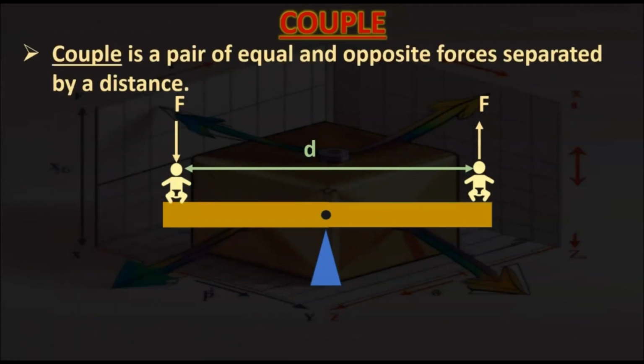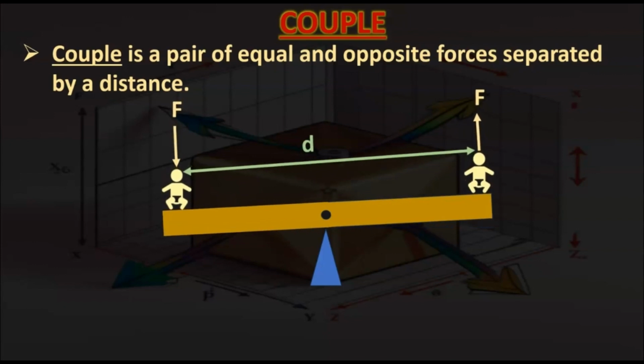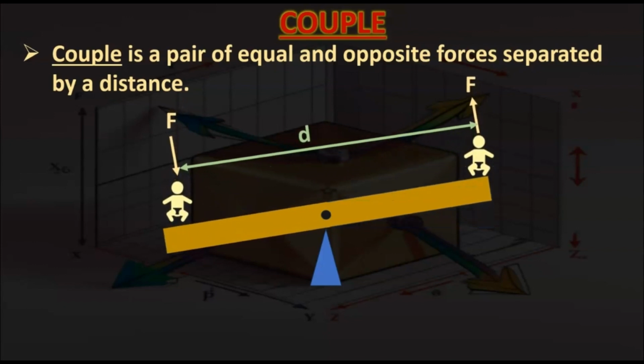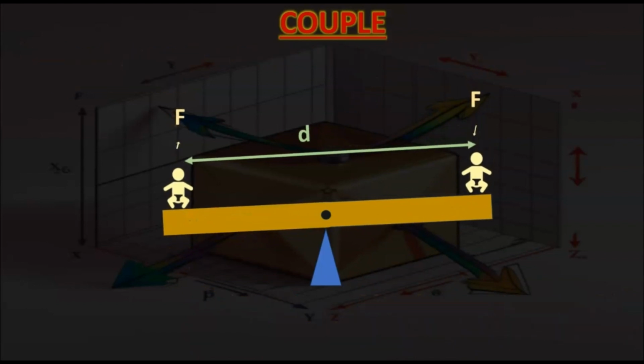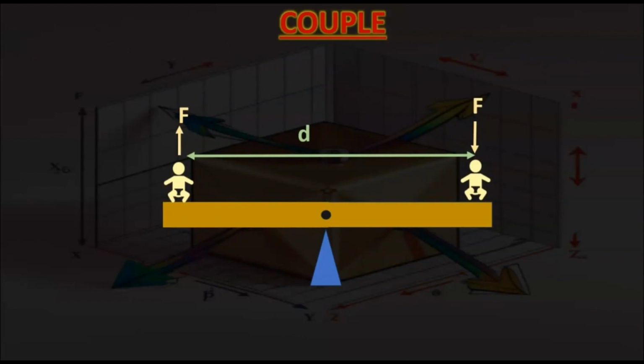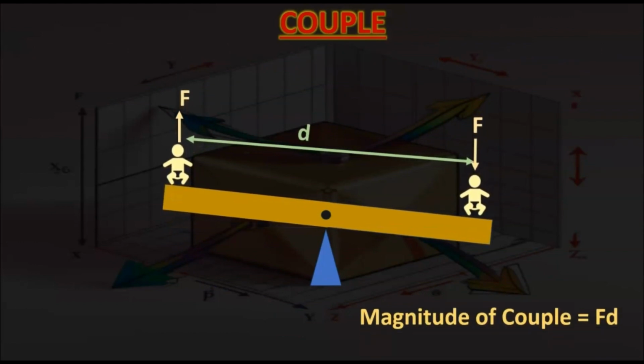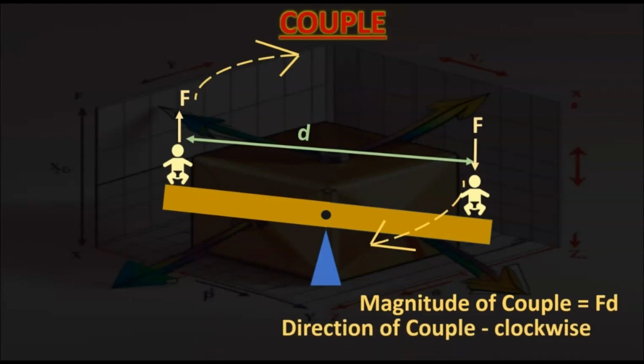What is a couple? A couple is a pair of equal and opposite forces separated by a distance. If you look at the figure, the forces F are acting in opposite directions on two points. They are separated by a distance d, and the body rotates, because of which the couple takes place. The magnitude of the couple is F into d, that is, force multiplied by the distance separating them, and the direction in this case is anti-clockwise. Now, when the forces act in this manner, the magnitude of the couple is F into d, and the direction of the couple is clockwise in this case.